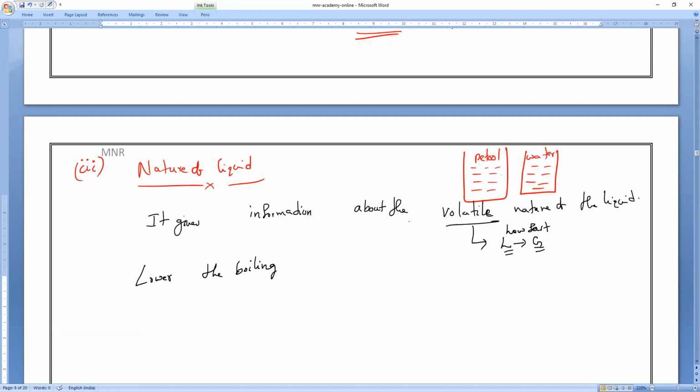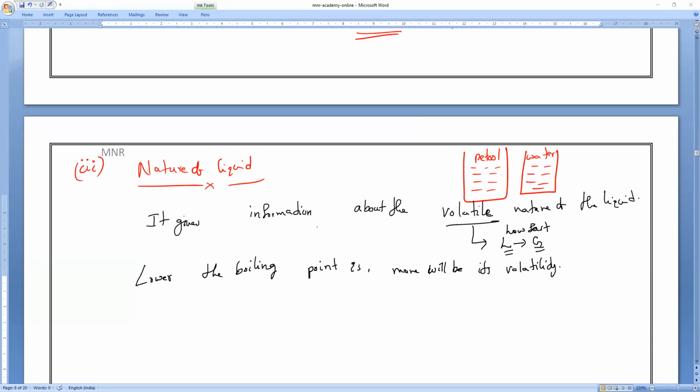So if the boiling point is low, what will happen? More volatile or less volatile? Lower the boiling point, higher will be its volatility. Is it okay, guys? All of you?